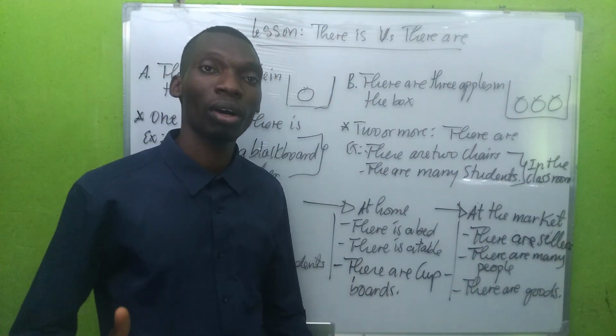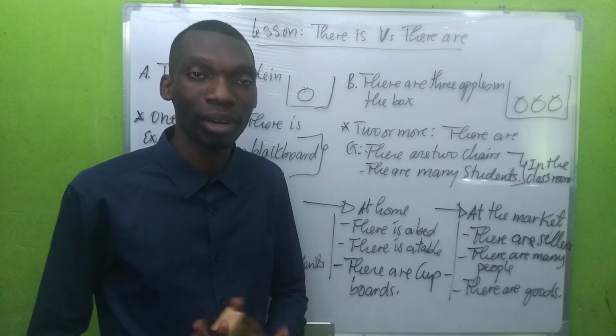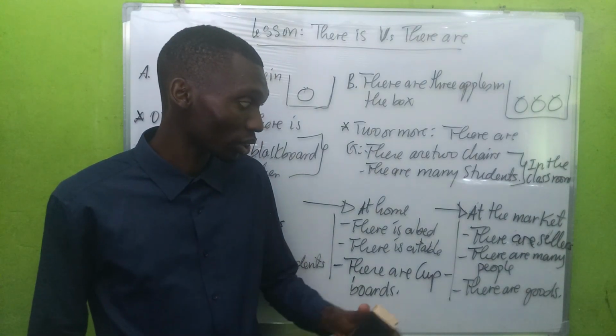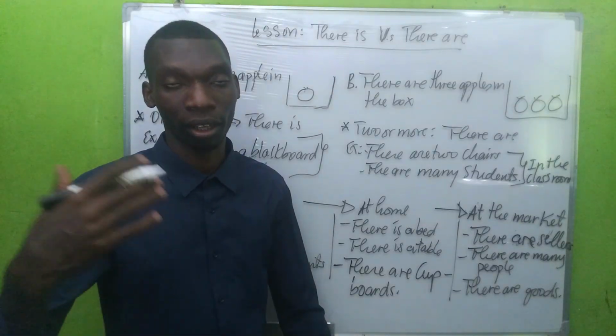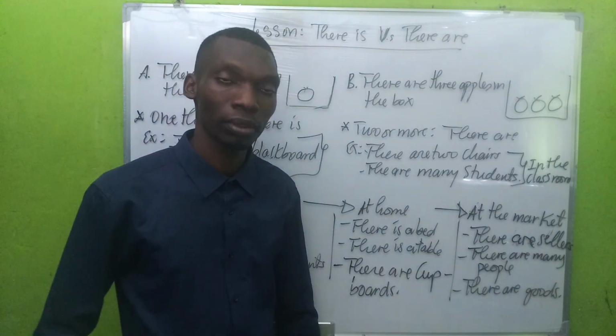So what can we find at the market? At the market we find goods, many people and sellers. Meaning that there are sellers, there are many people, there are goods.